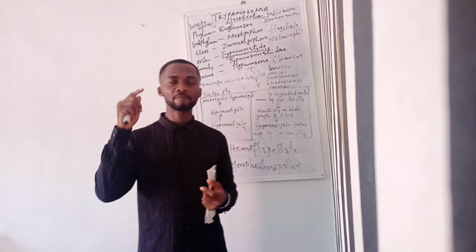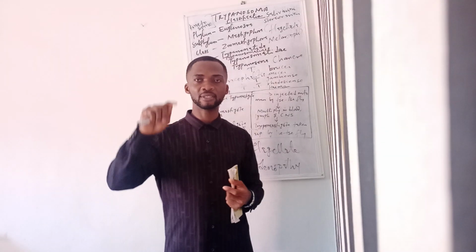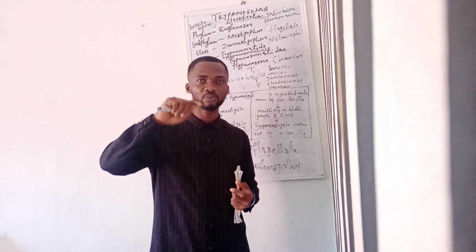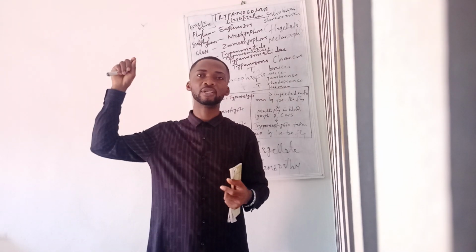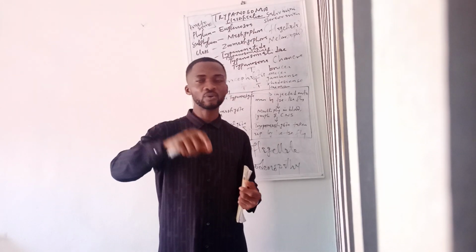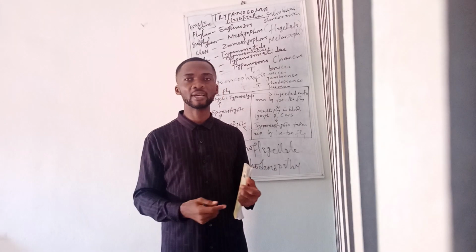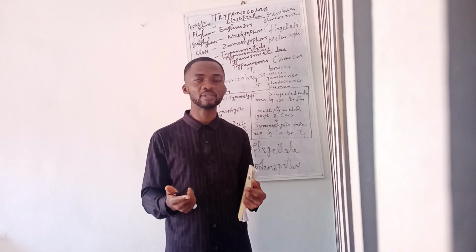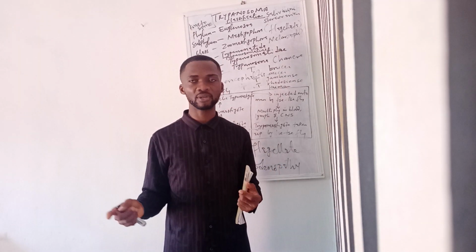Now, after this multiplication, the next thing that happens is that the insect vector, which is the fly, will come and pick up the trypomastigote in the blood. Once it is picked up, they multiply in the midgut of the insect, and within 2 to 3 weeks, it's taken to the salivary gland of the insect.